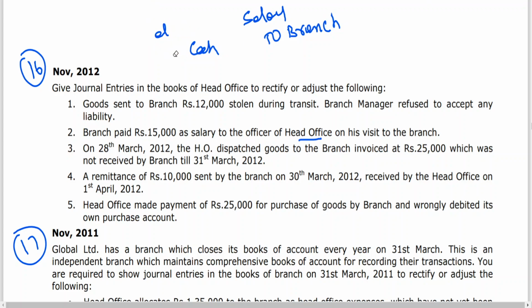So the entry is salary account debit to branch account, 15,000 rupees.